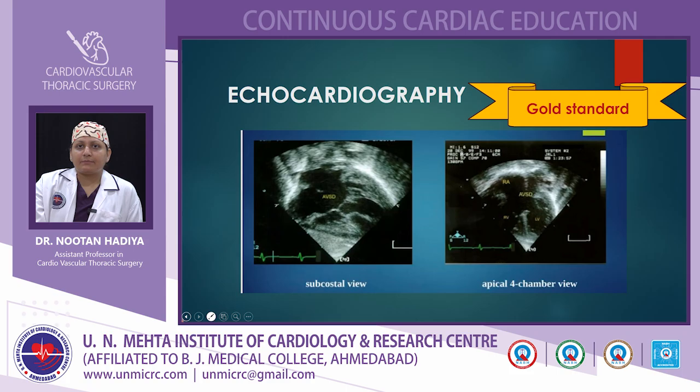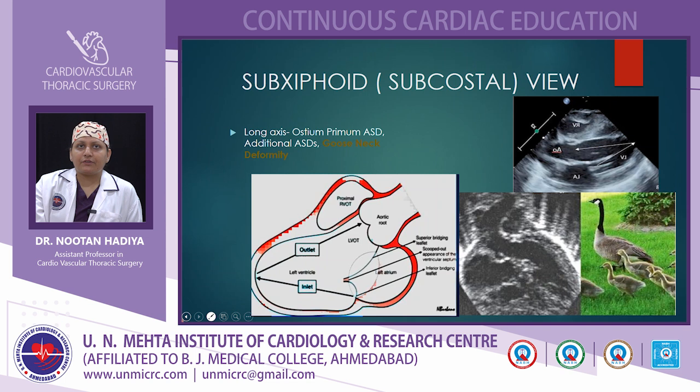Here you can see the subcostal and apical 4-chamber views of the echocardiography in AV canal defect. In the subxiphoid long axis view, we can see ostium primum ASD, additional ASDs and the gooseneck deformity in these patients of complete AVCD. In the image you can see the angle between outlet and inlet is reduced, so it is seen as the gooseneck deformity in echocardiography.